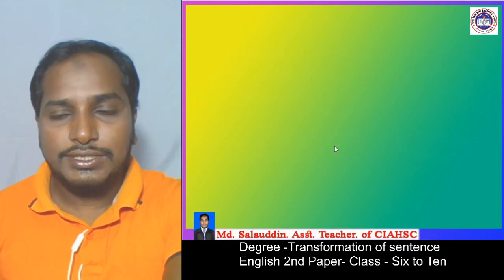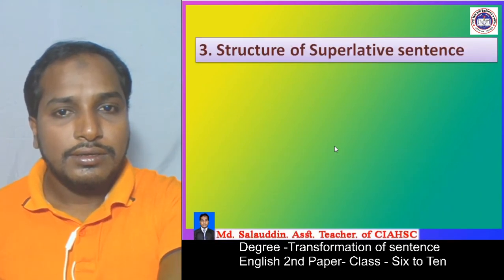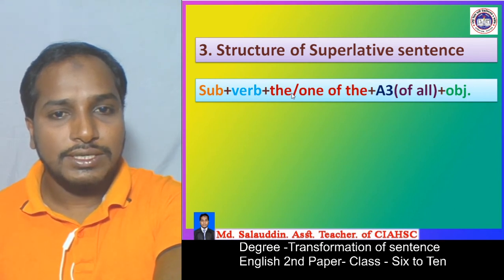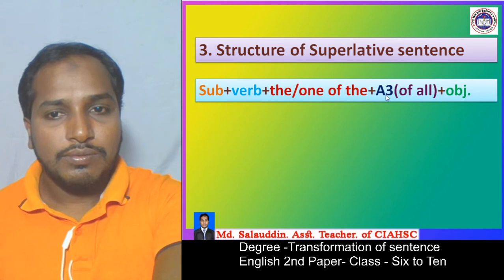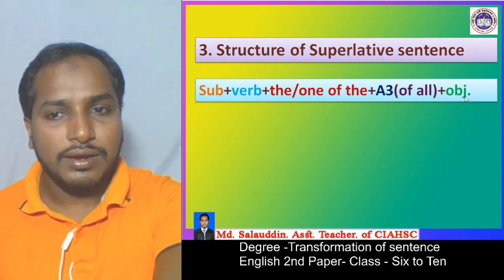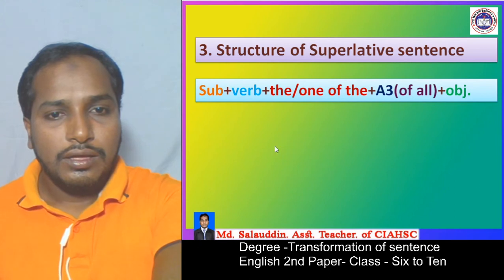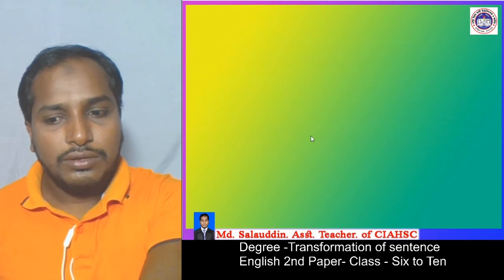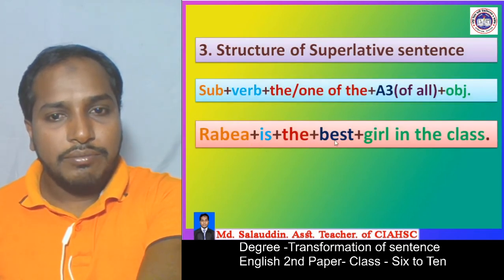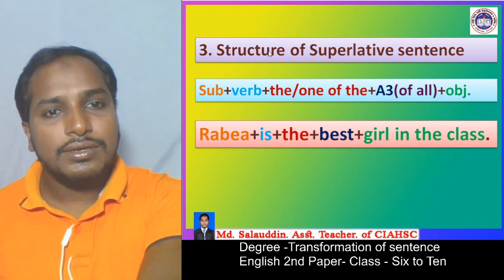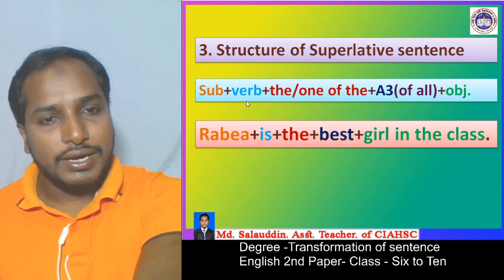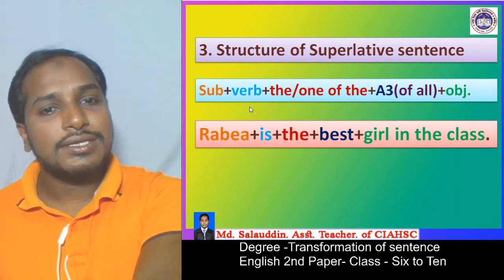Thirdly, we see the structure of the superlative sentence: subject plus verb plus the or one of the, plus A3, and plus object. According to the structure, I wrote an example: Rabia is the best girl in the class. So, the basic structure of the 3 kinds of degree we have to learn, and then you can change it easily.